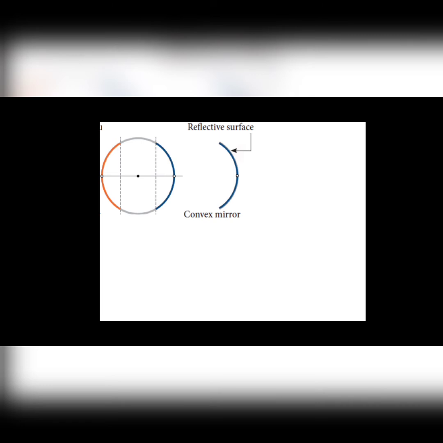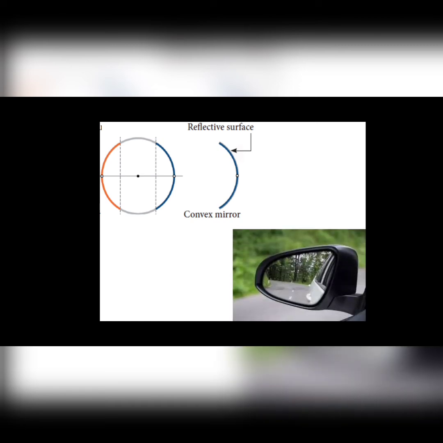Convex mirror. A spherical mirror in which the reflection of light occurs at its convex surface is called a convex mirror. The image formed by these mirrors is smaller than the object. Most common convex mirrors are rear viewing mirrors used in vehicles.